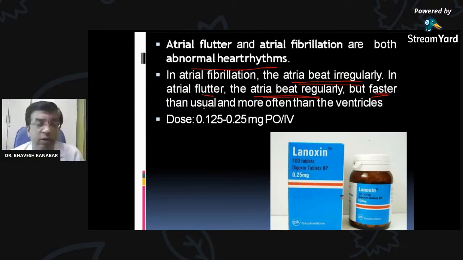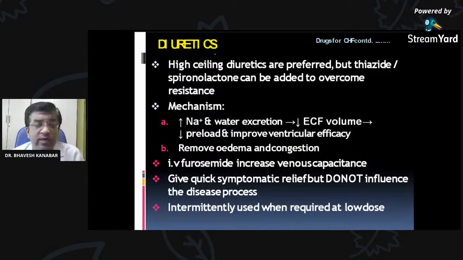The dose of this drug in case of atrial fibrillation and flutter is 0.125 to 0.25 milligram per oral or IV can be given. It is available as Lanoxin, that is the brand name, 100 tablets. 0.25 milligram is the strength of this digoxin. Lanoxin contains digoxin. So that was the first drug in case of congestive heart failure.